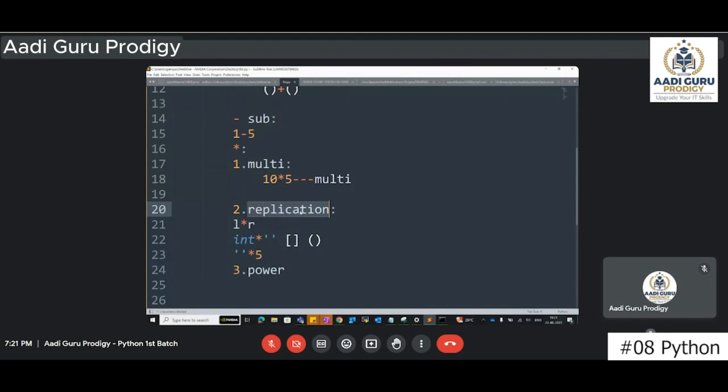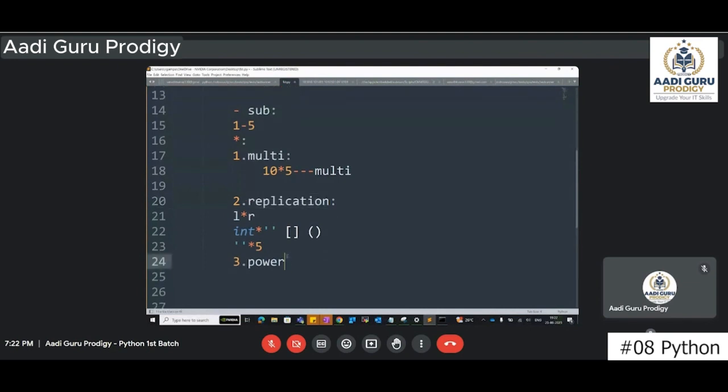Yes, sir. So the same star will be used. It works as a multiplication only if both the sides are numbers. If one side is a number and one side is another type of data, then it will work as a replication. Replication will not work for dictionaries and sets.